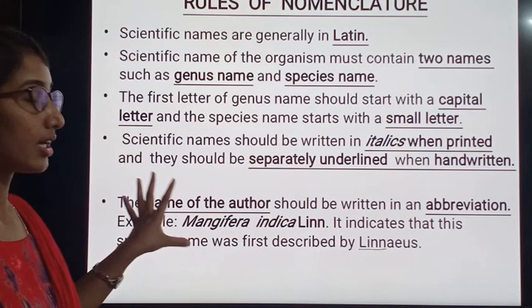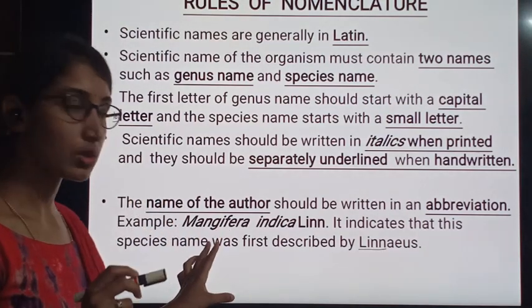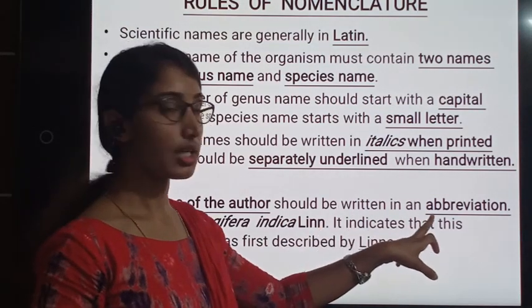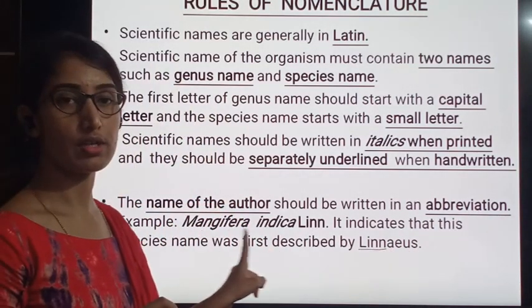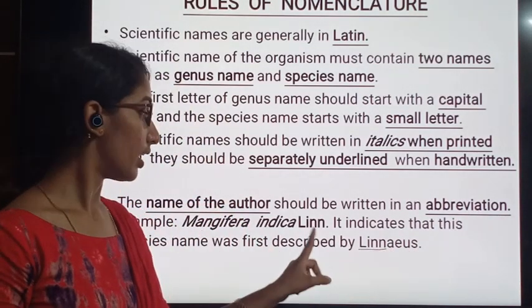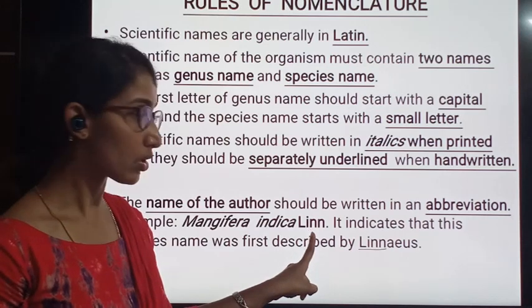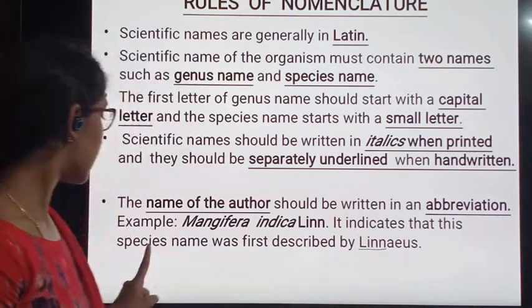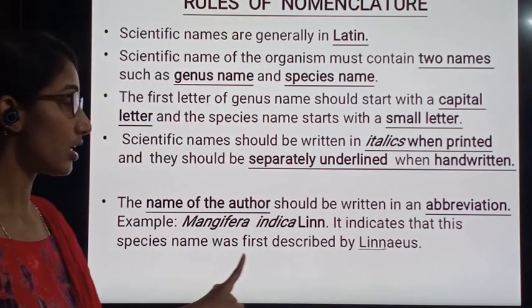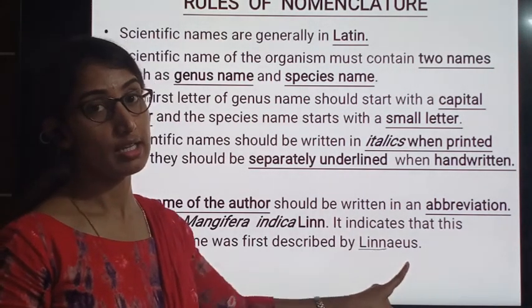Last rule is the author name should be written in an abbreviation. Example we have taken Mangifera indica Linn. What does this Linn indicate? It indicates that this species name was first described by Linnaeus.